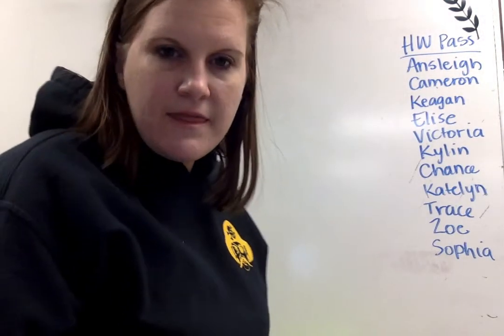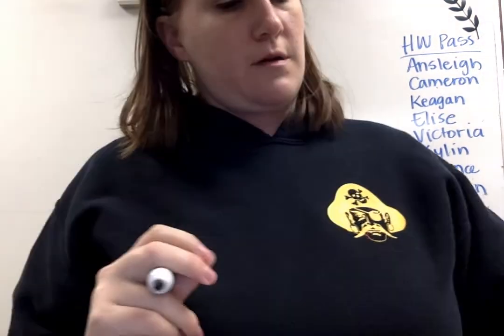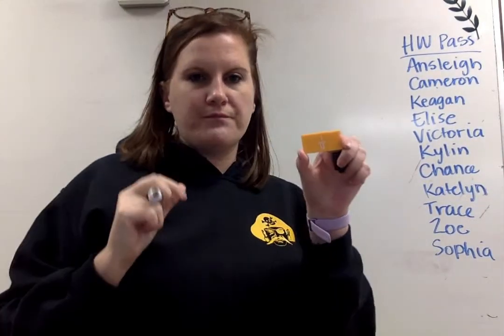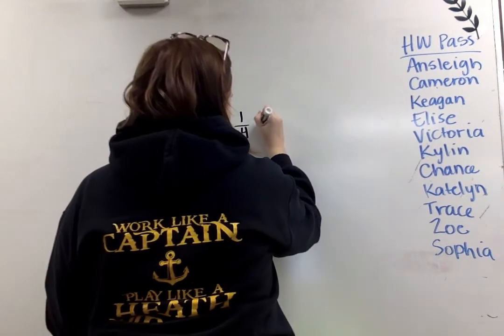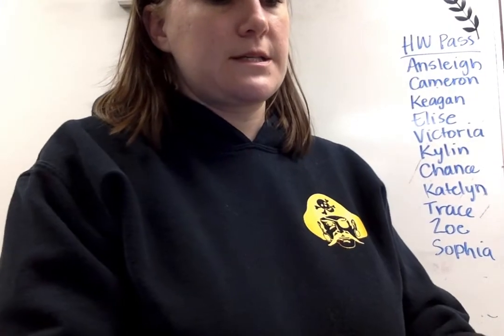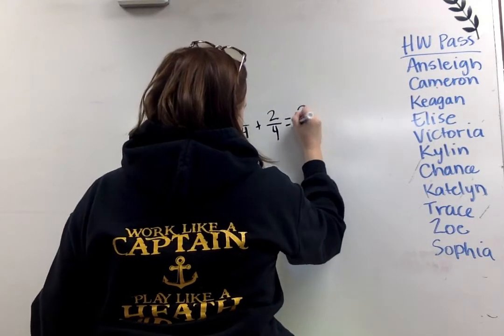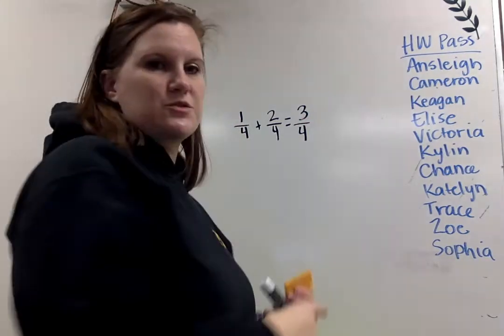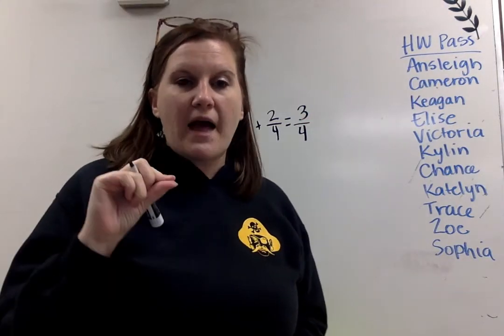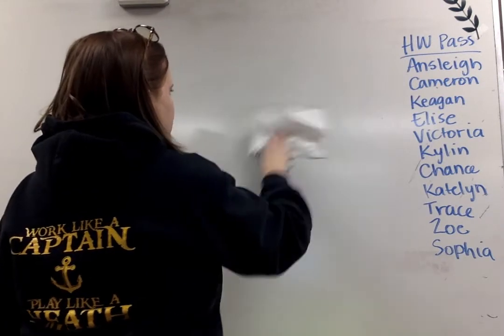We have, in that first fraction, 1/4, because there's 1 piece colored out of 4, and then plus 2/4, because there's 2 pieces colored with 4 pieces for the whole. So if I add 1/4 plus 2/4, I'm going to get 3/4. When you're adding fractions, you leave the denominator the same. You do not add the denominator, you only add the numerator. So 3/4 would be our answer for that one.